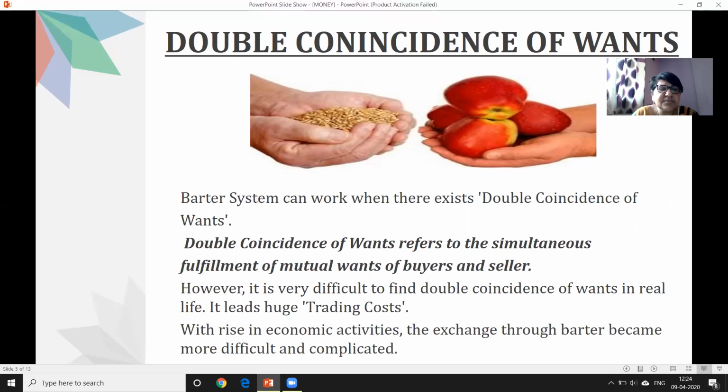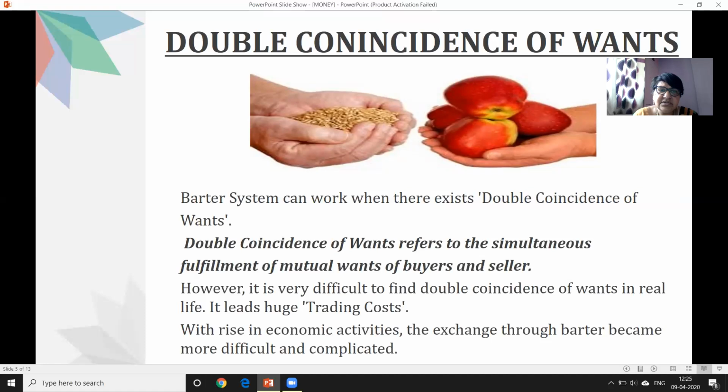That's why we call this particular concept double coincidence. It is just like a coincidence: suppose I want milk and the party standing in front of me also wants milk. And suppose I want rice and the party who wants milk also has rice. This type of coincidence should take place, then only the barter system will carry out.